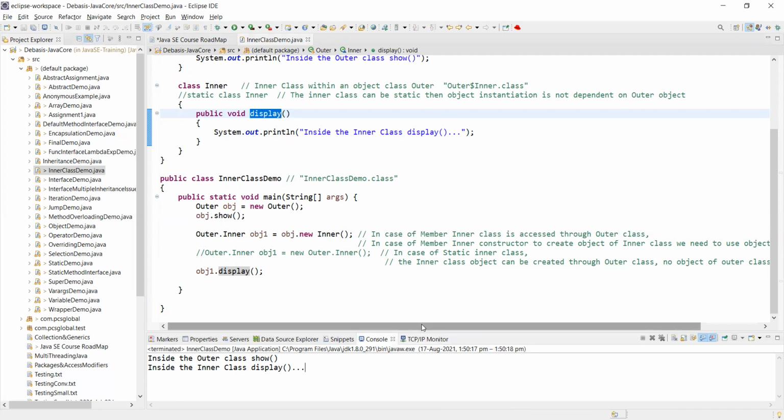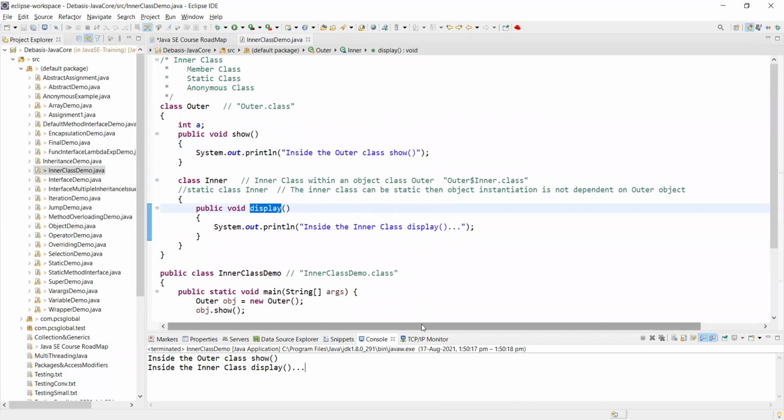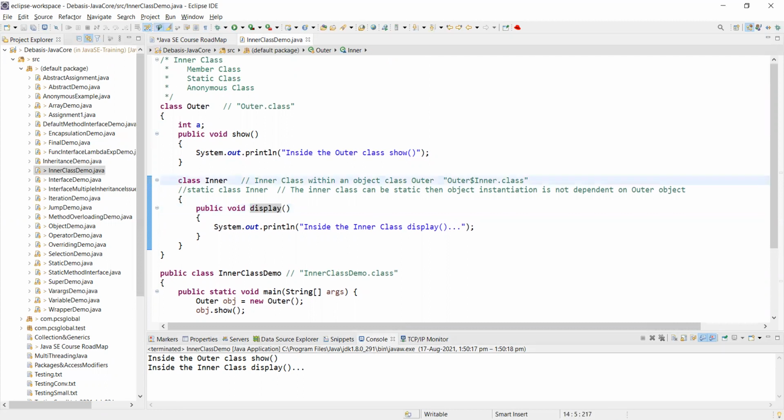Now one thing, what happens? I can make that class inner a static class as well. Why do I need to make the class inner static? I define class inner as static. Can you tell me, what is the need? If I use it like this, this is an example of static class inner, a static class.